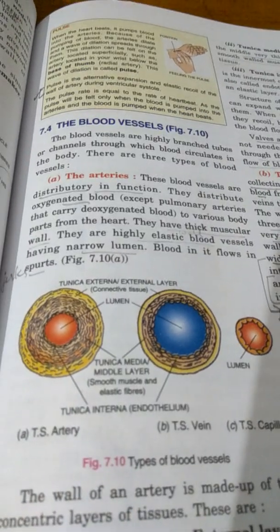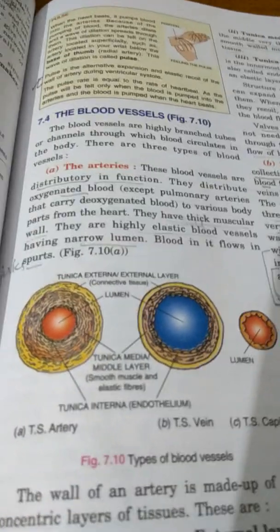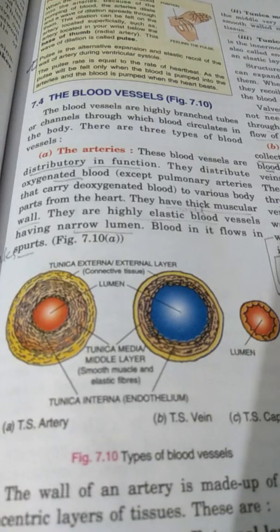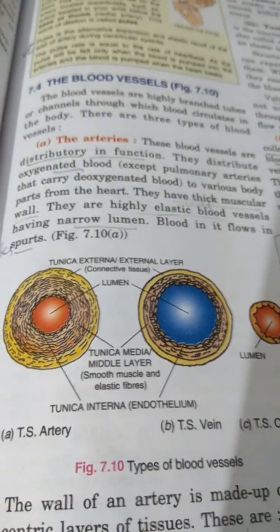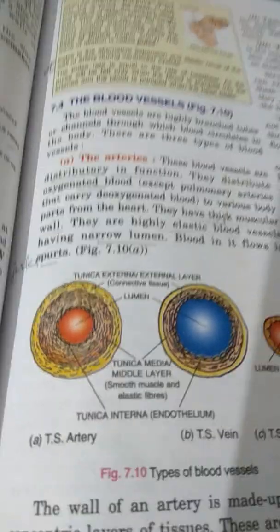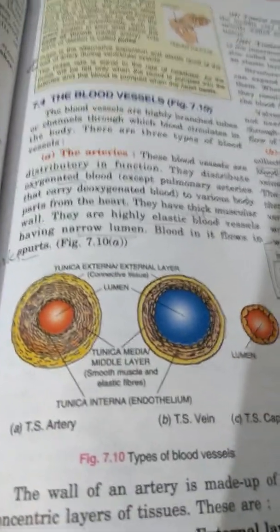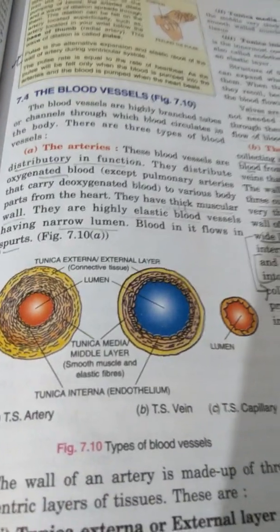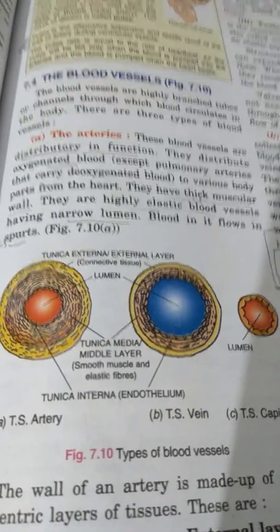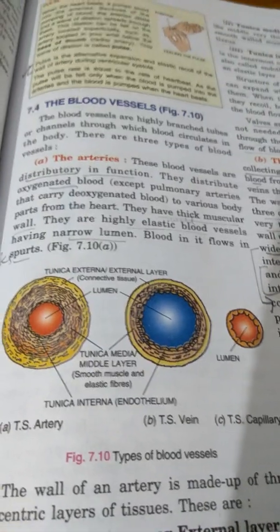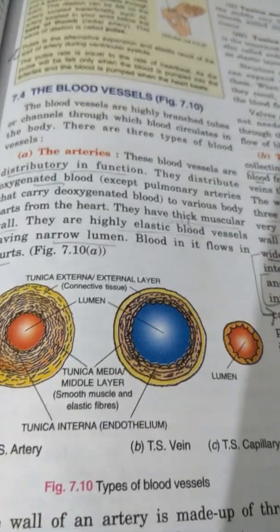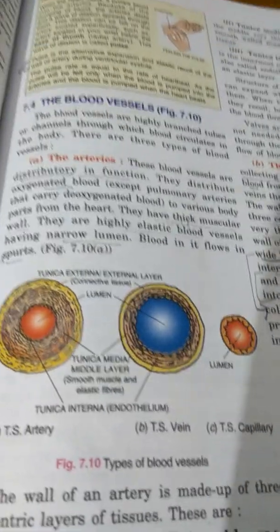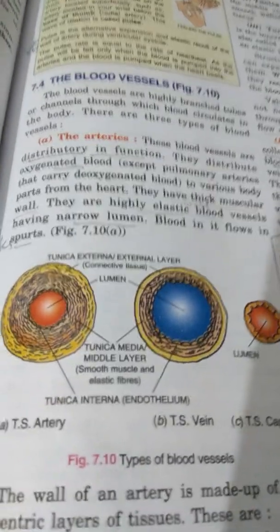The arteries are distributory in function. Their function is to distribute the oxygenated blood from the heart to the various parts of the body, except the pulmonary artery, which carries deoxygenated blood. Leaving the pulmonary artery, the rest of the arteries in our body carry only oxygenated blood.